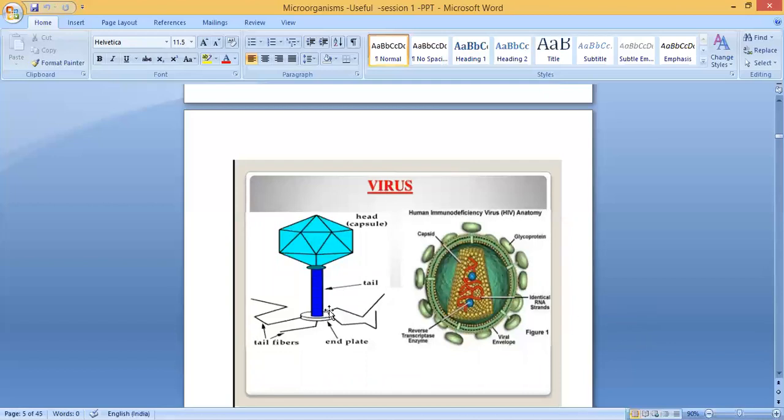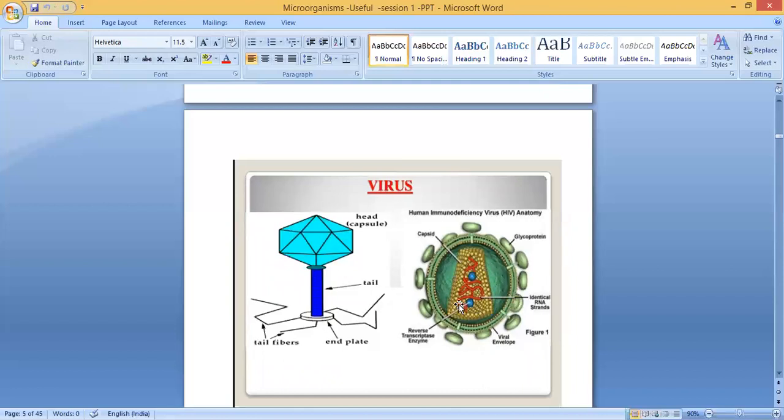So this is the structure of a virus. You can see the virus has mainly four parts. This part is called head or capsule. You can see here one rod-like portion that is called tail. From the tail, you can see some fiber-like things, so that is called tail fibers. And at the center here, you can see one plate-like thing that is called end plate. So these are the four main parts of a virus: head or capsule, tail, tail fibers, and end plate.